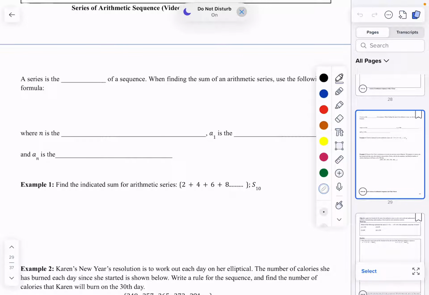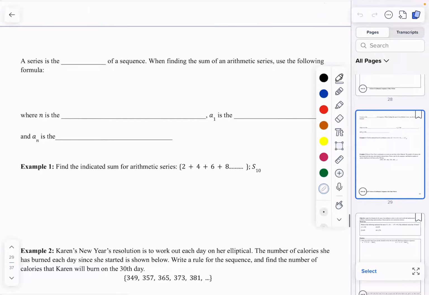Hello everyone. Today we are working on arithmetic series. We have learned about sequences so far, but today we are going to focus on our series formula.